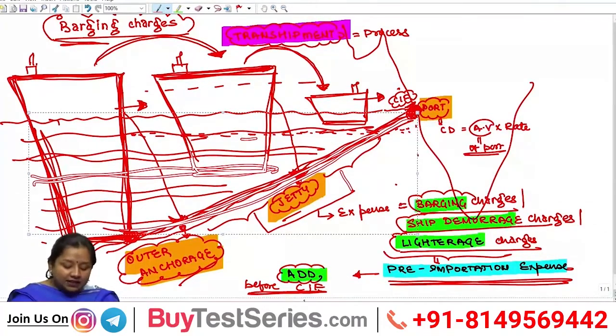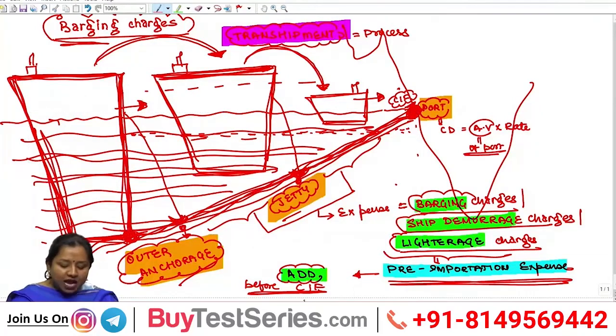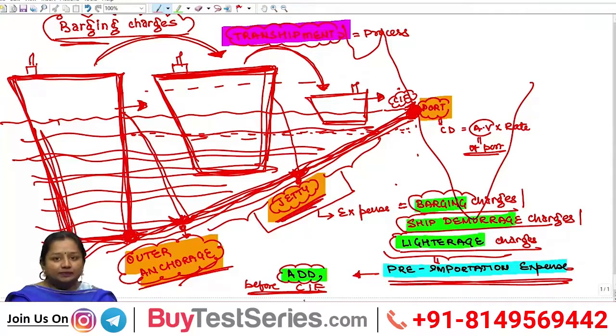So these larger vessels get parked in a distant place which is known as the outer anchorage, where the master of the vessel, by applying anchor, parks the vessel. Or a medium-sized vessel could come a little ahead towards the port itself, at another point known as the jetty, from where goods get transferred to a smaller vessel to be taken and unloaded at the Indian port.